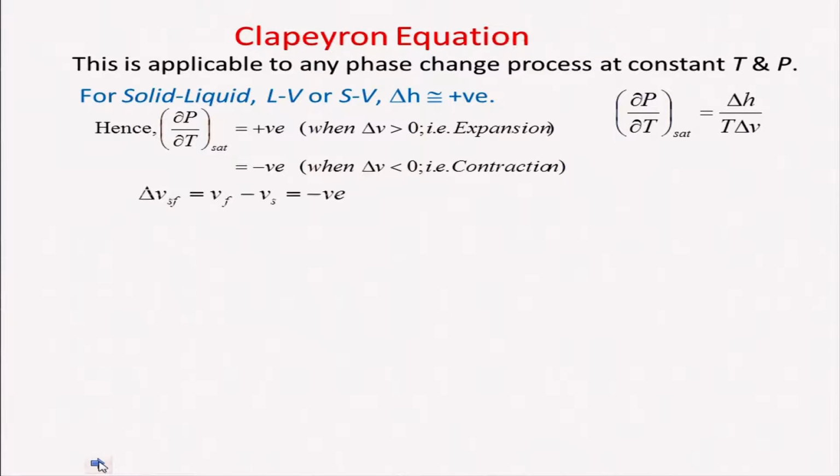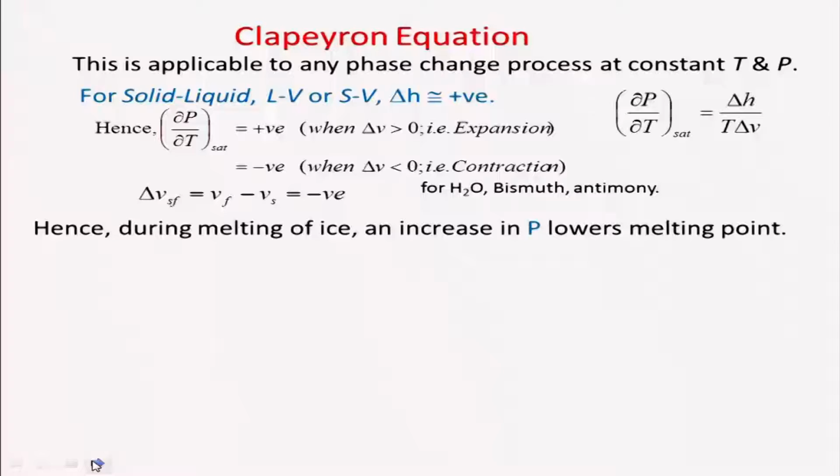For example, water, bismuth or antimony contract, that is, negative. So, the change in specific volume will be negative when solid is converted into liquid, like ice floating in water. Hence, during melting of ice, it is negative. Therefore, an increase in pressure lowers the melting point.